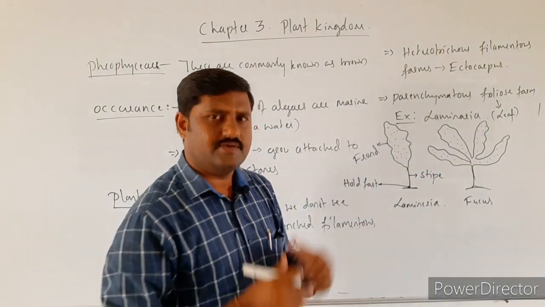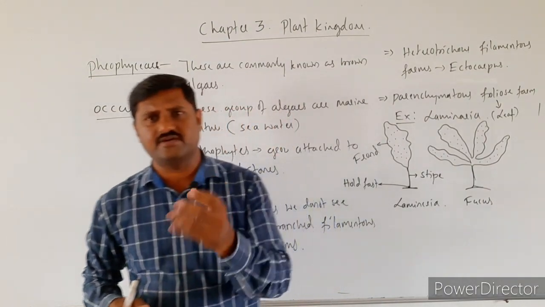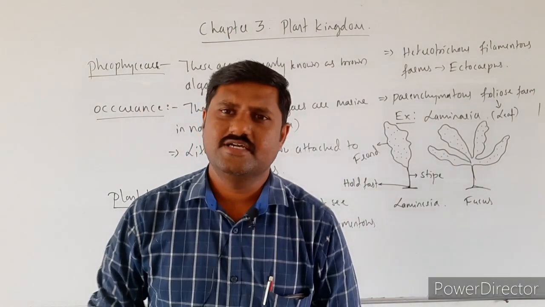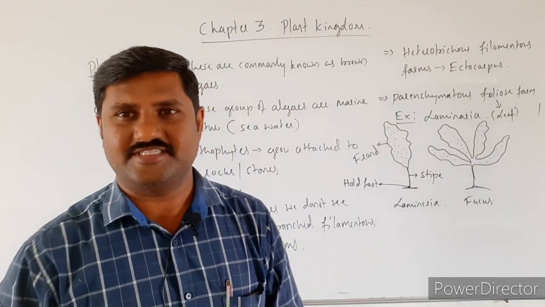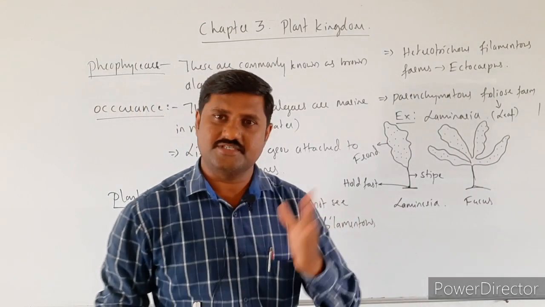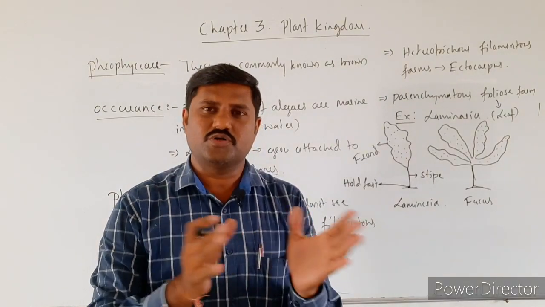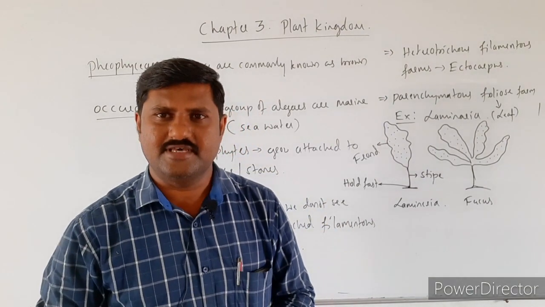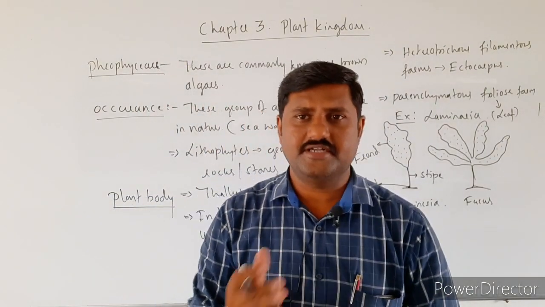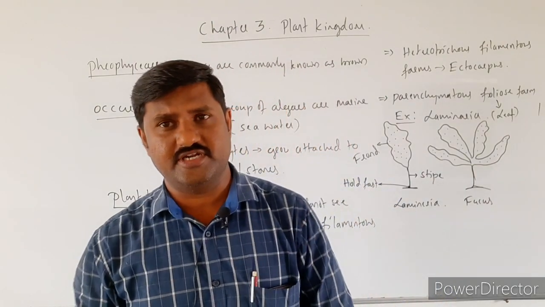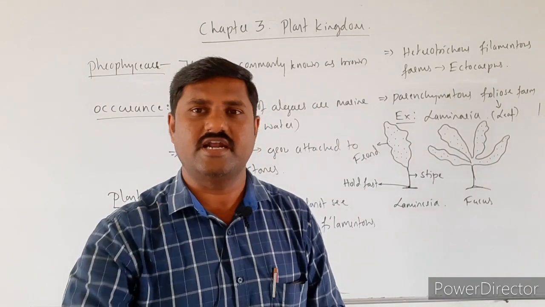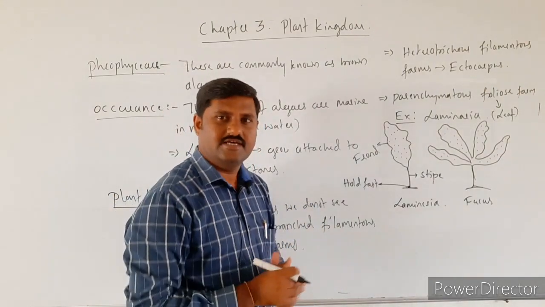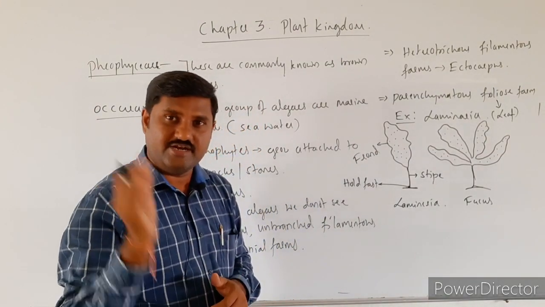They are very large in size, right? The best example for this one is Macrocystis, as I have already mentioned. Nereocystis is also a best example for this one. Nereocystis is about 20 to 30 meters in length, and Macrocystis itself is 40 to 60 meters in length. Their height may reach about 100 meters, about the height of 100 meters.